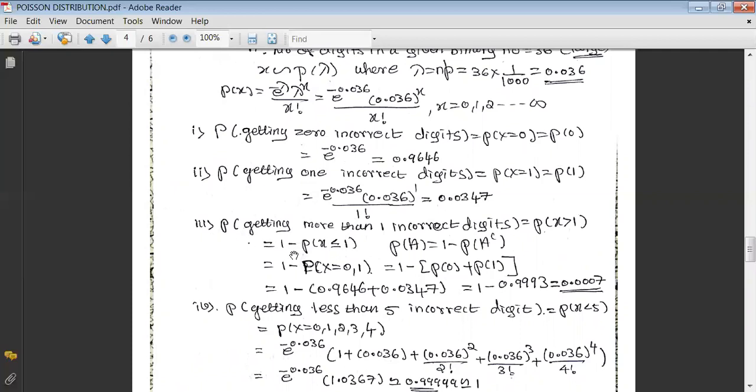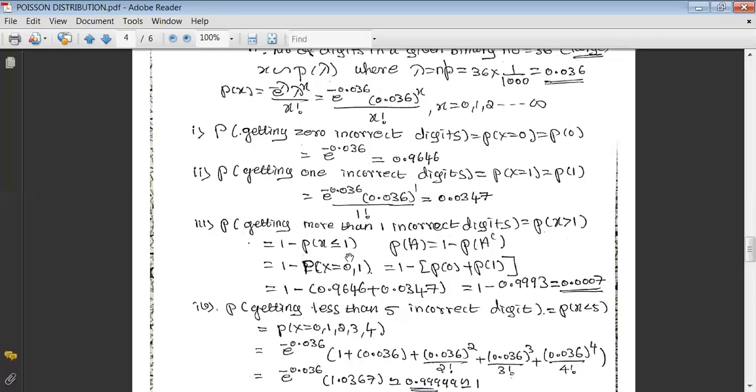The next one is the probability of getting more than 1 incorrect digit. Here the variable x should realize a value greater than 1, which means 2, 3, 4 up to infinity. That is not possible to compute directly. Let us think of its complement, that is 1 minus the probability of x less than or equal to 1. That means x equals 0, 1. Okay, they are the permissible values.